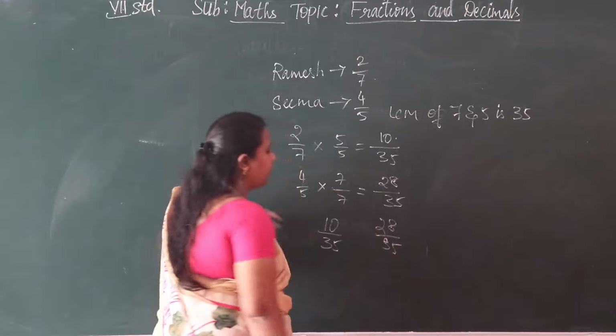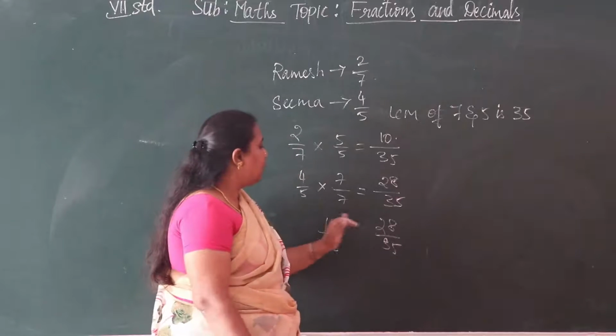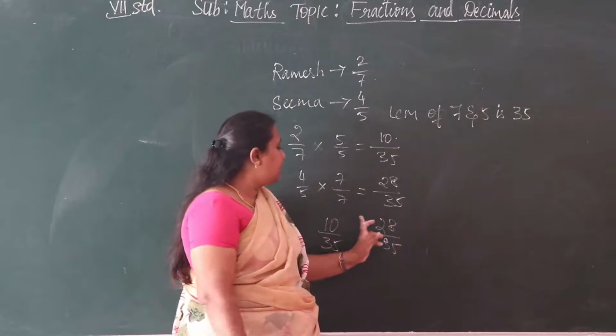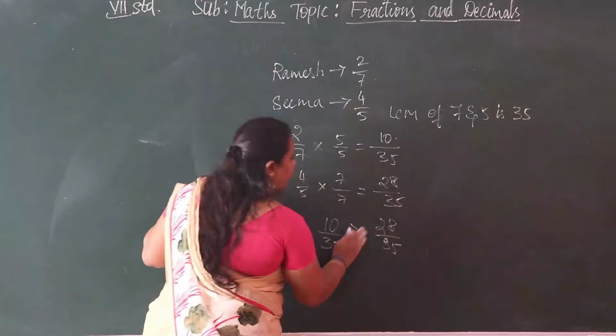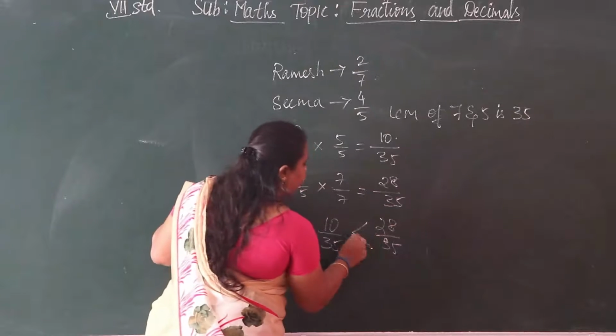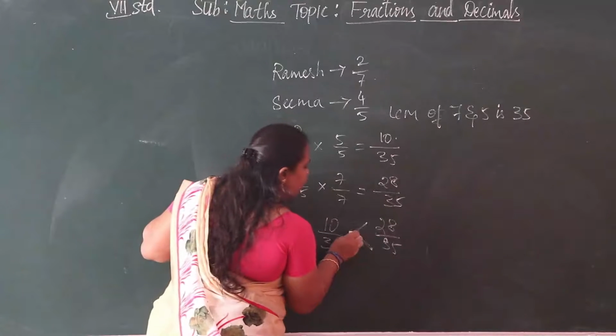Now see, the denominators are the same, and we compare the numerators. 10 is less than 28.